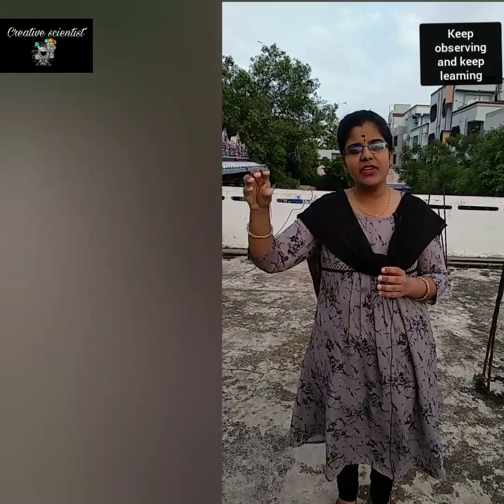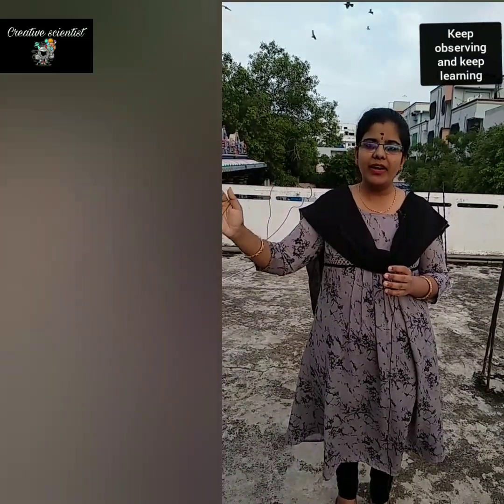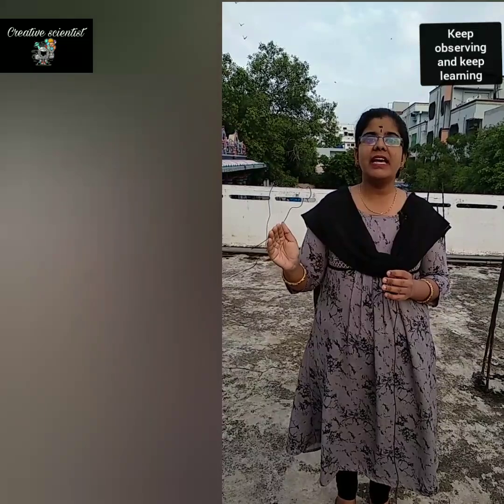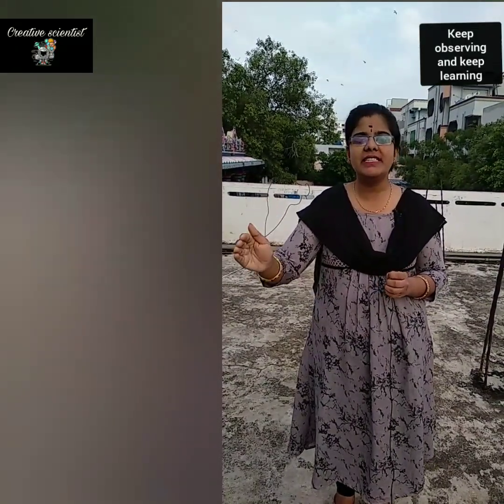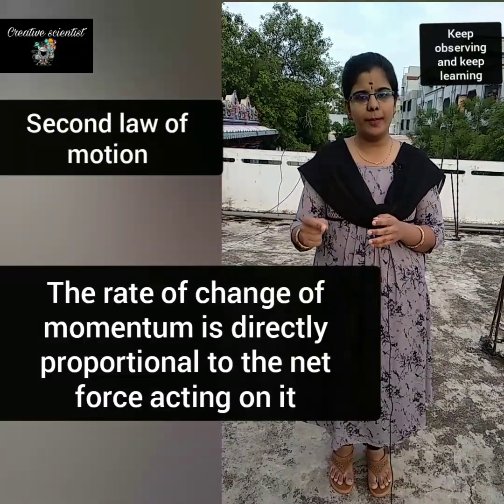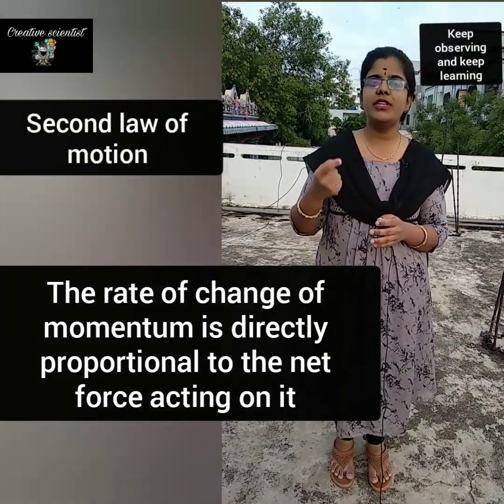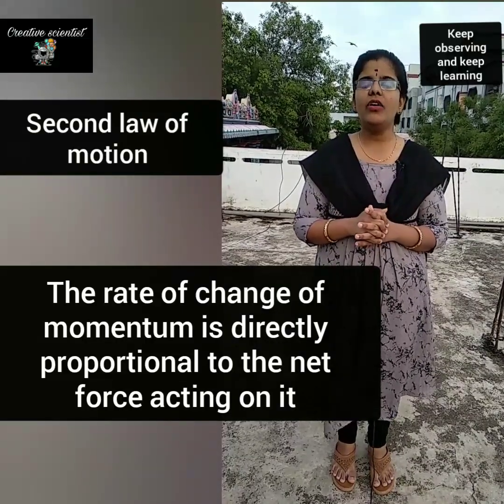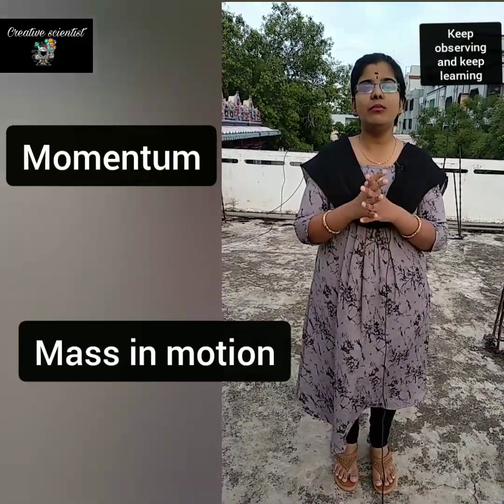So initially it was at rest. Okay, but when you are applying force, what happens? The state of equilibrium is disturbed. So the second law of motion states that the rate of change of momentum is directly proportional to the force applied. Okay, so what is momentum then? Momentum is nothing but mass in motion.